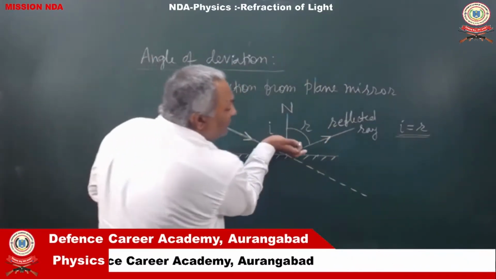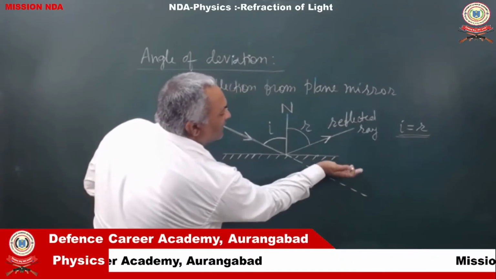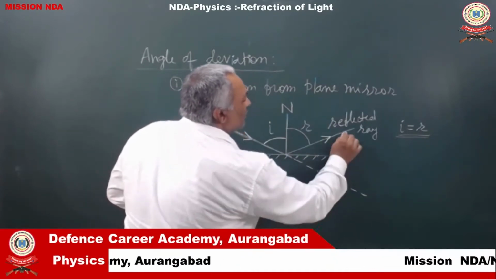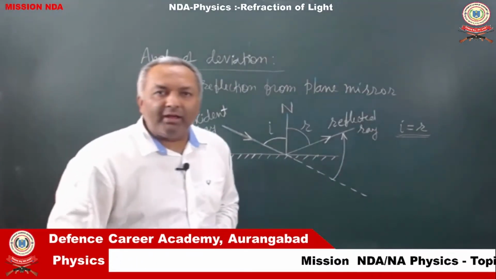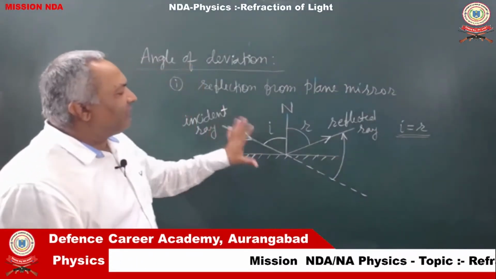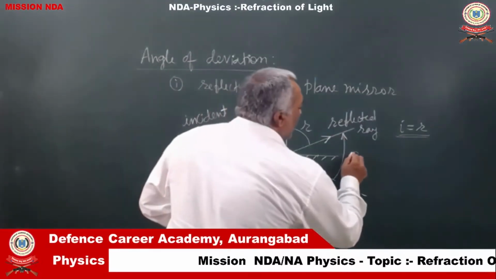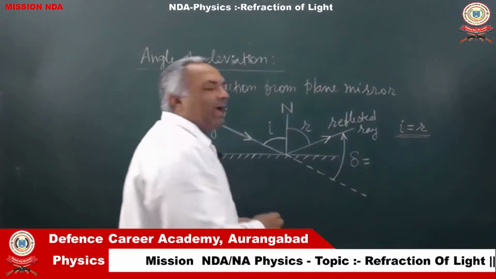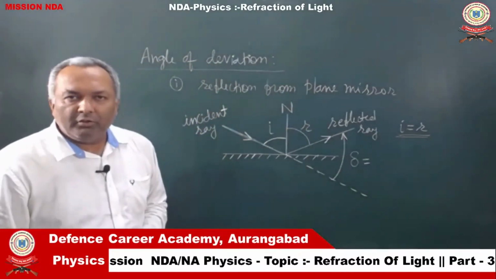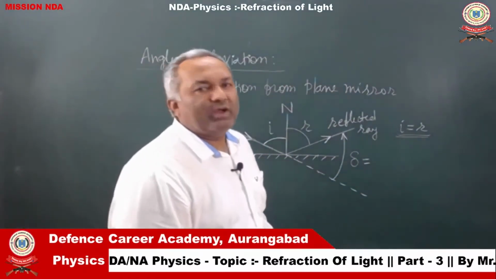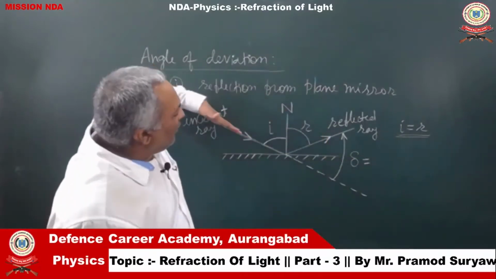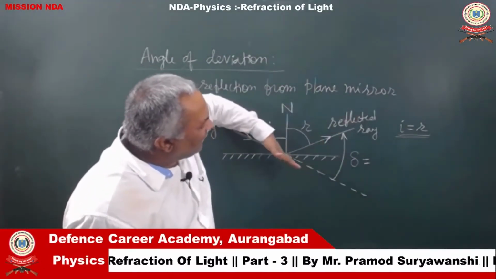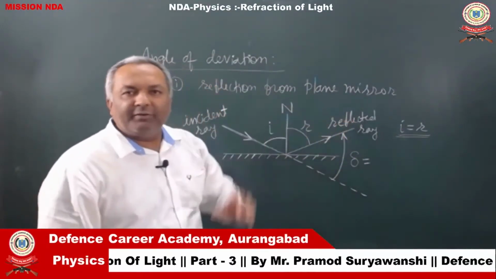So from this original direction, it was deviated through this much angle. For this case of reflection of light, this angle would be the angle of deviation. So once again, we underline the concept of angle of deviation as the angle through which a ray of light is deviated from its original direction.